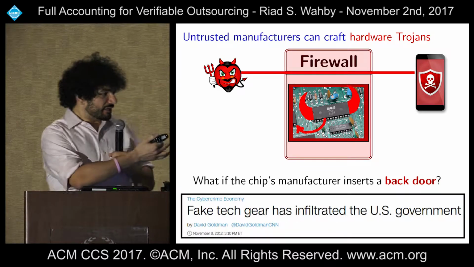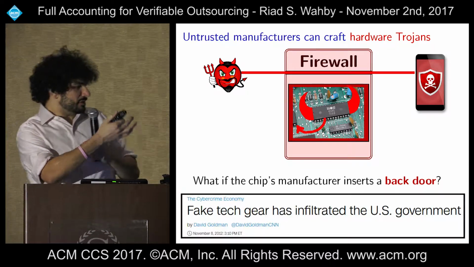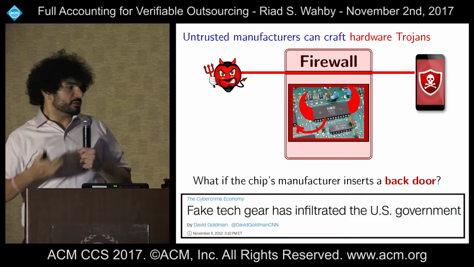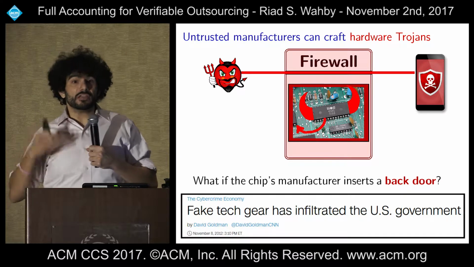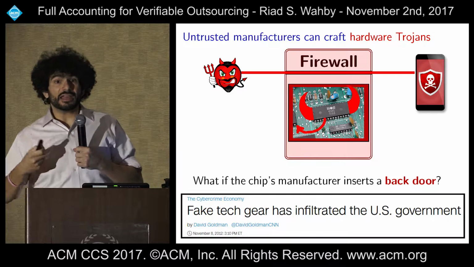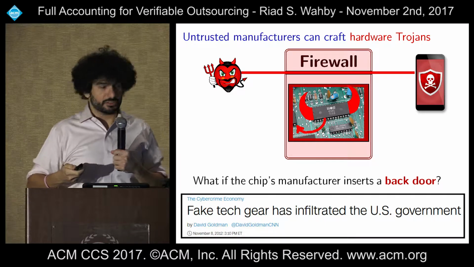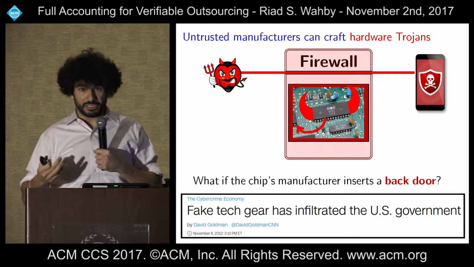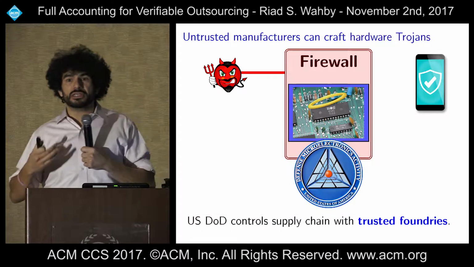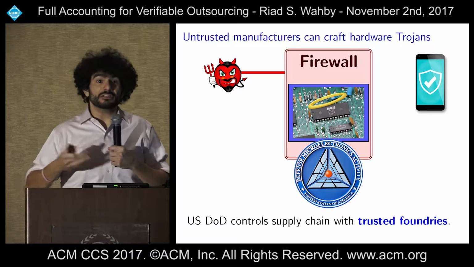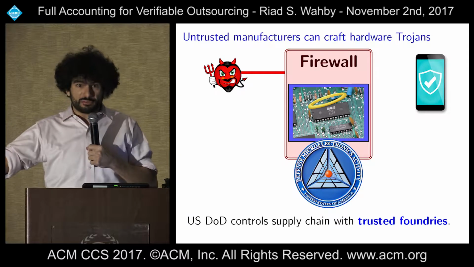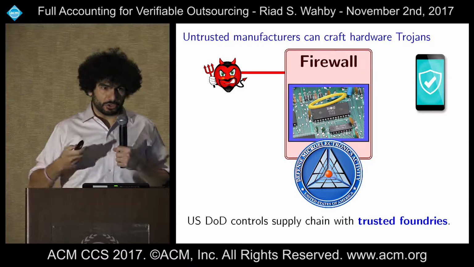Well, this is actually a headline from 5 years ago. CNN was reporting that fake gear has infiltrated the US government. So the worry there is that some of this fake gear may have some of these backdoors in it. And in fact, the US government takes this very seriously. They have this program that they call the Trusted Foundry Initiative. There they use things like a chain of custody, background checks, or security clearances to make sure that the people who are actually building the chips are doing so in a trustworthy way.